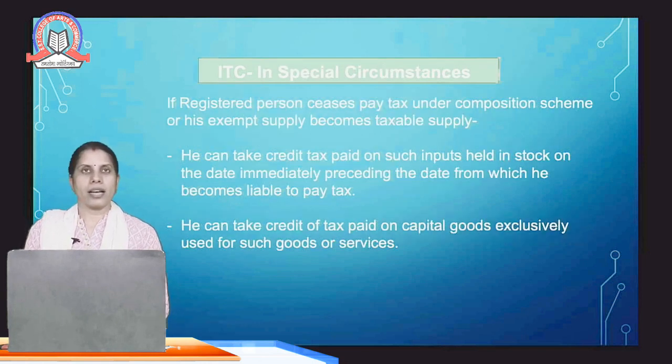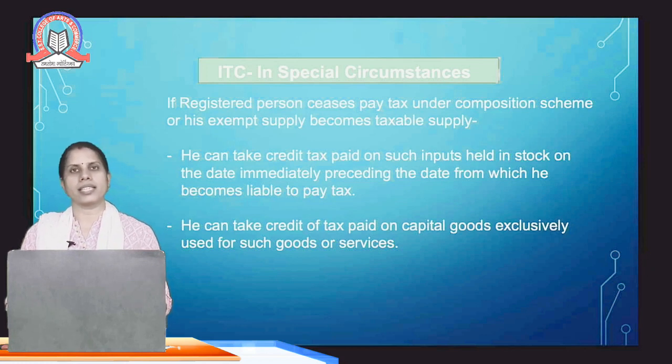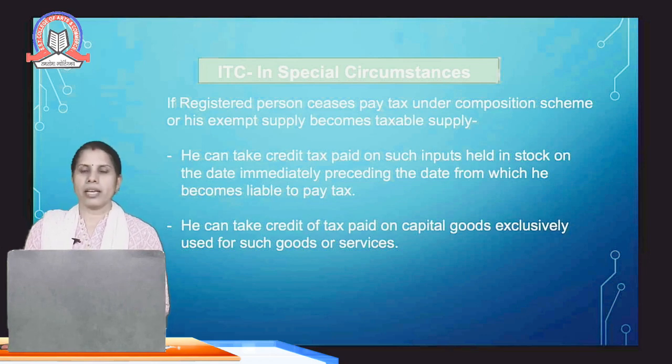Another case of special circumstances is if a registered person ceases to pay tax under the composition scheme or his exempt supply becomes taxable supply. Earlier the supplier was covered under the composition scheme, but now he has exceeded that limit and he is no more covered under the composition scheme, rather he is a regular taxpayer. Or suppose the exempt supplier is now making taxable supply, because due to government notification his exempt supply has become taxable supply. So what will happen in this case?